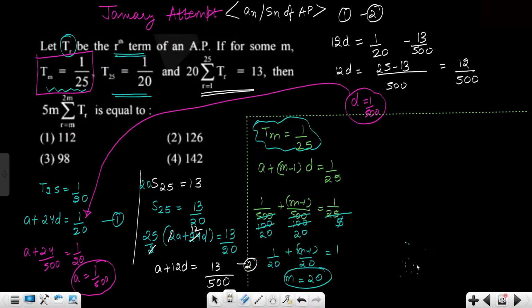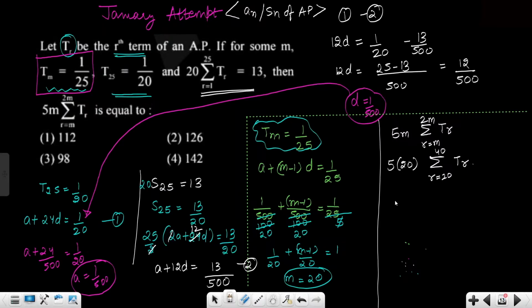Now you got everything. What do you need to calculate? 5m sigma Tr, where r goes from m to 2m. So 5m, that is 5 into 20, sigma Tr where r goes from 20 to 40. So this is 100 times the sum starting from 20.